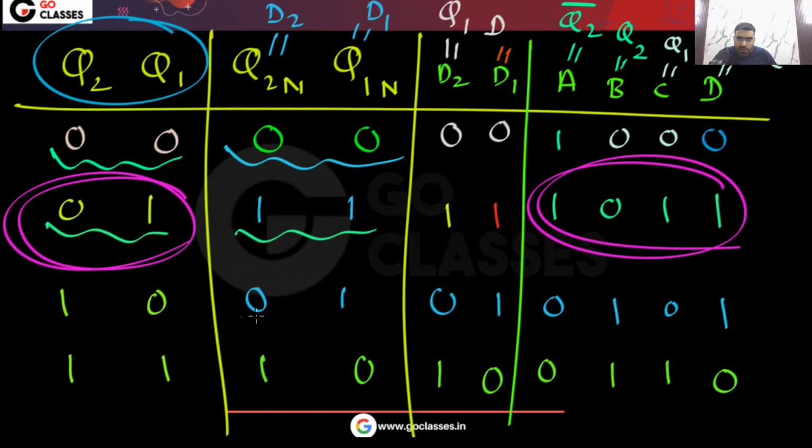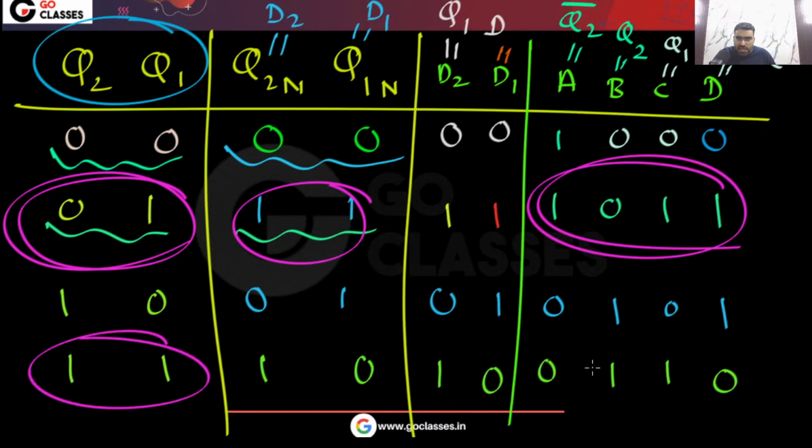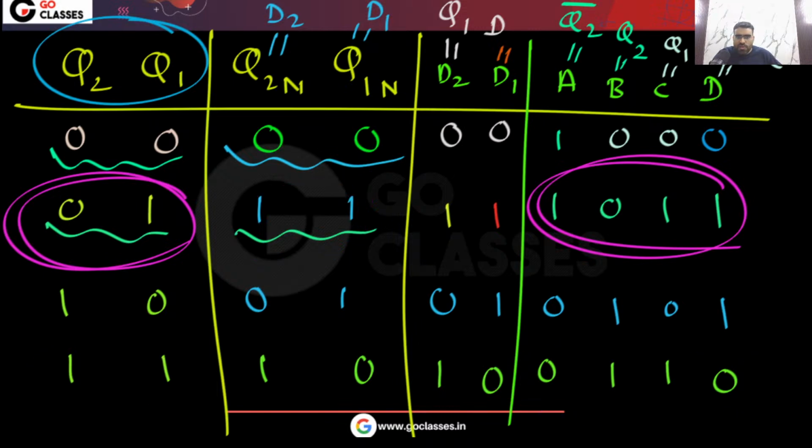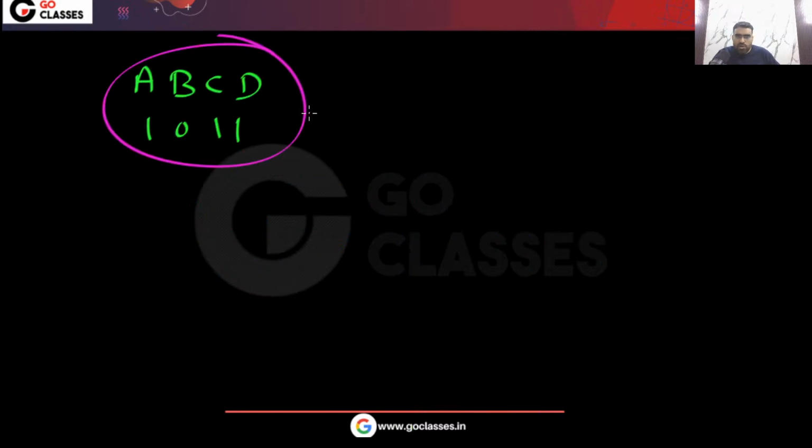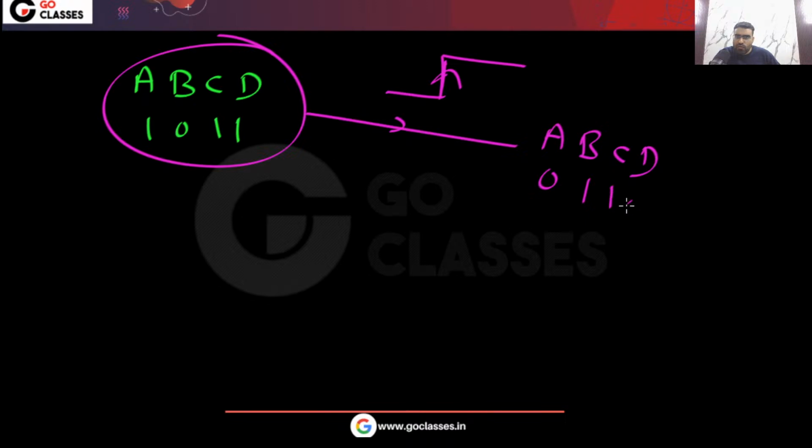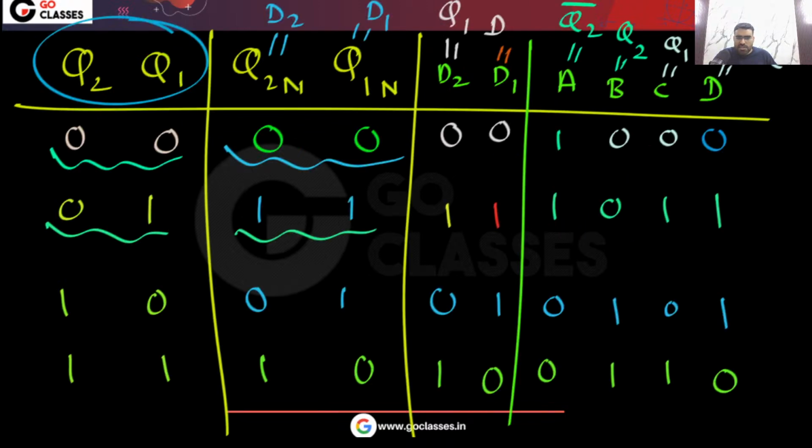After the clock, you will go to this state, so the ABCD value will be 0110. Is this clear? So after the clock pulse, the ABCD value becomes 0110. Is this changing or not? Yes, it is changing. Did you understand?